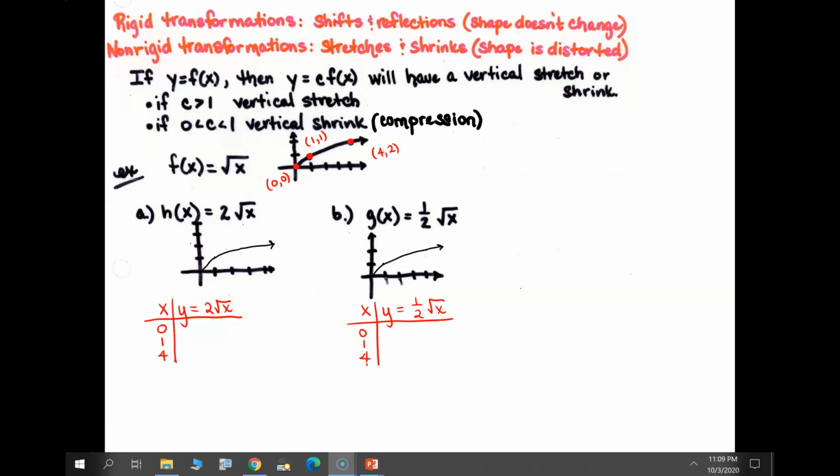In our previous videos, we talked about horizontal and vertical shifts, reflections. Those are rigid transformations because their shape doesn't change. However, today we want to look at stretches and shrinks. Those are non-rigid transformations because their shape does get changed when we perform that transformation. So if you have y is equal to f of x and you put a c out in front of that function, that's going to cause a vertical stretch or shrink.